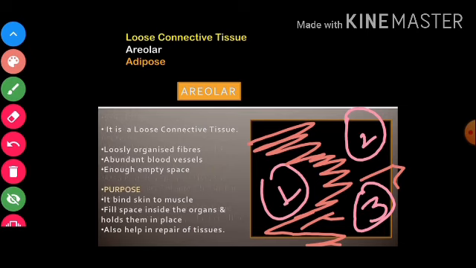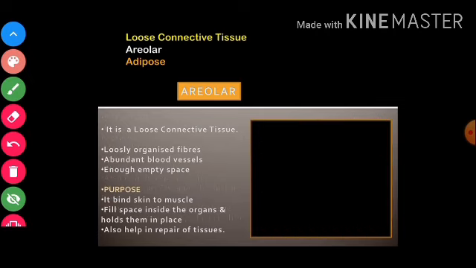Now what are the characteristics of loose connective tissue? Children, it has loosely organized fiber. Fibers are not congested, they are many but loosely organized, and abundant blood vessels are there. Many blood vessels are present and enough empty spaces are there between the cells. Talking about the purpose, it actually binds skin to muscle, right? As I said, everything has to be connected.